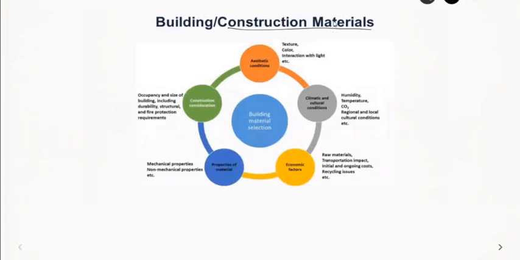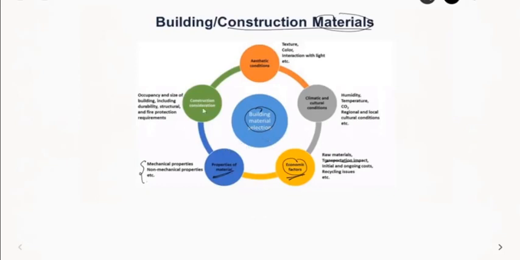Before we jump on to seeing each material, let us see what are the essential properties for selecting a material. There are 5 essential properties. One is you should obviously know the properties of the material, like its strength or elasticity, both physical and mechanical properties. Then the other thing is your economic factors, like the availability and cost of raw materials, its manufacturing cost, and how much it takes to transport that particular raw material. This is also one of the important factors in selecting your building material.